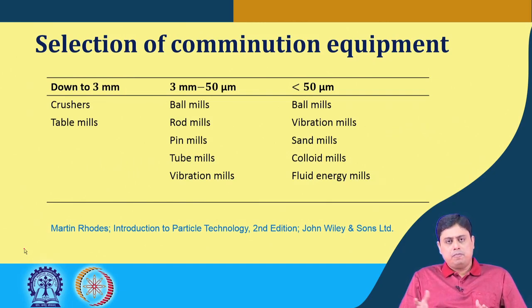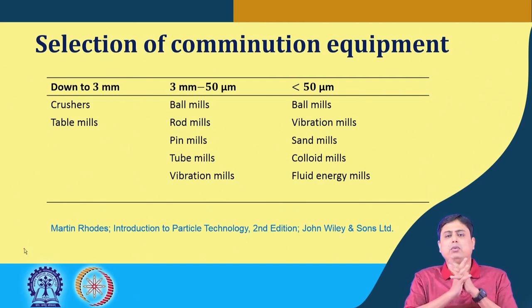So, again when we go near about 50 micron or lesser than that, we can still use ball mills. As I mentioned, it can handle a wide range of particle sizes. We can use vibration mills, which we discussed while discussing the ball mills. There can be sand mills, colloid mills, fluid energy mills. These are the ultra fine grinding equipments.